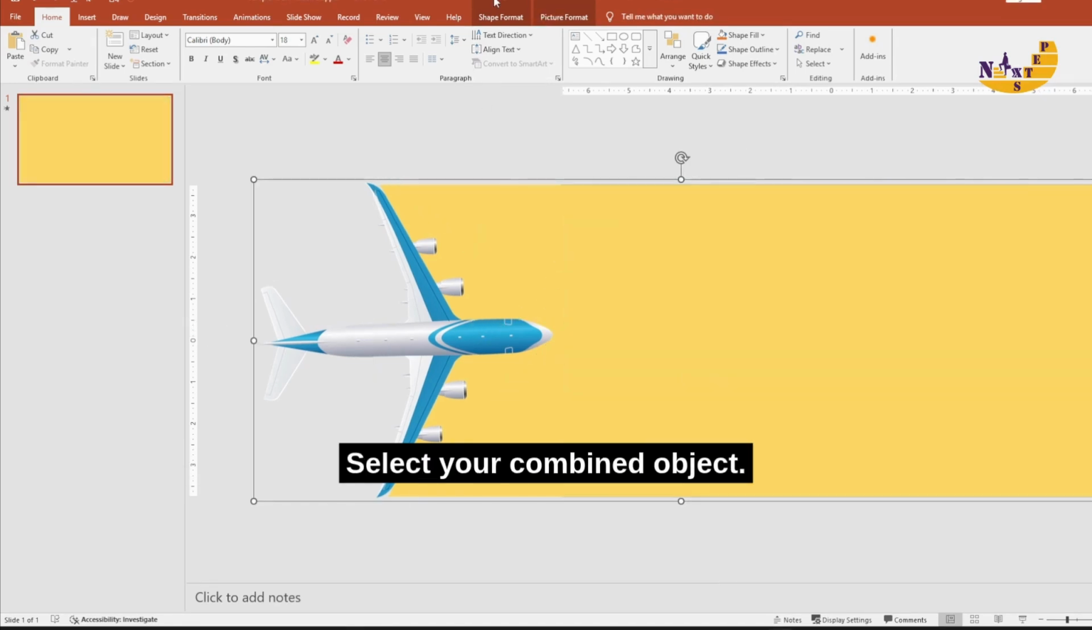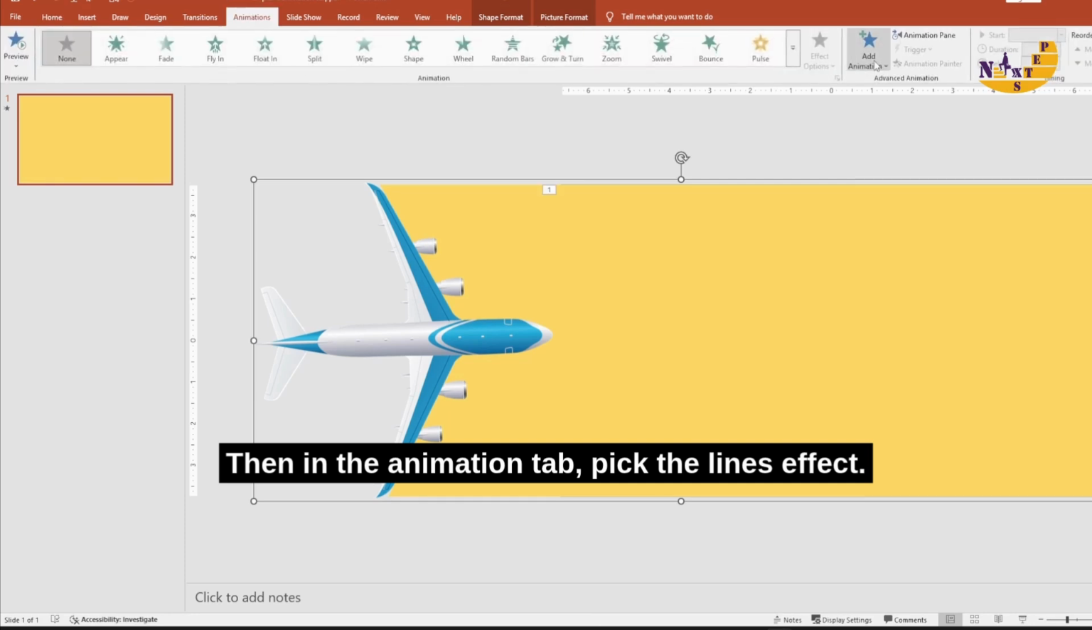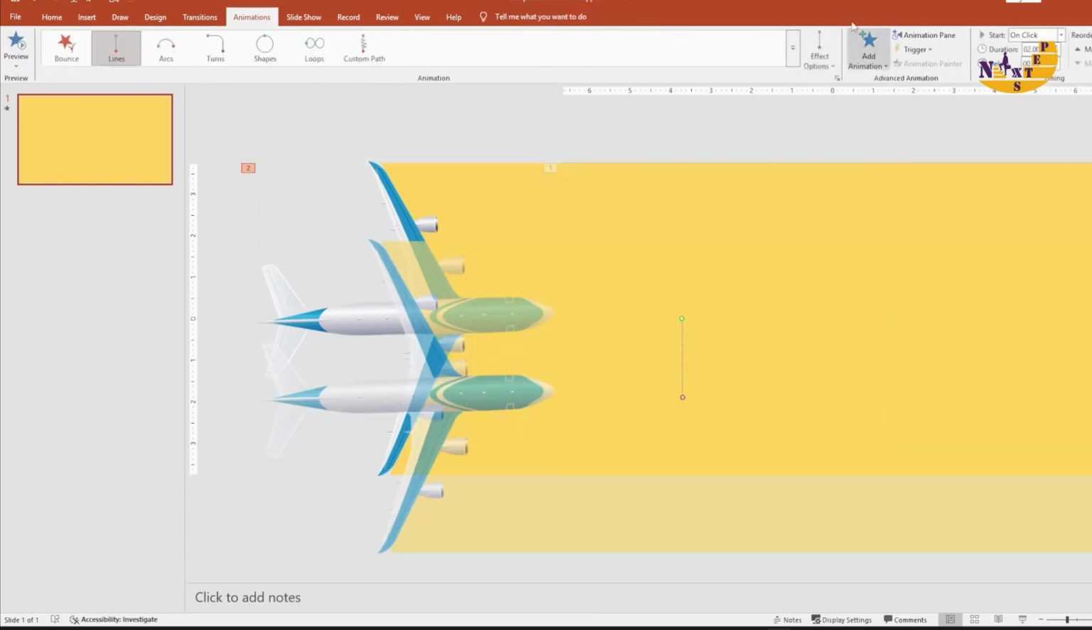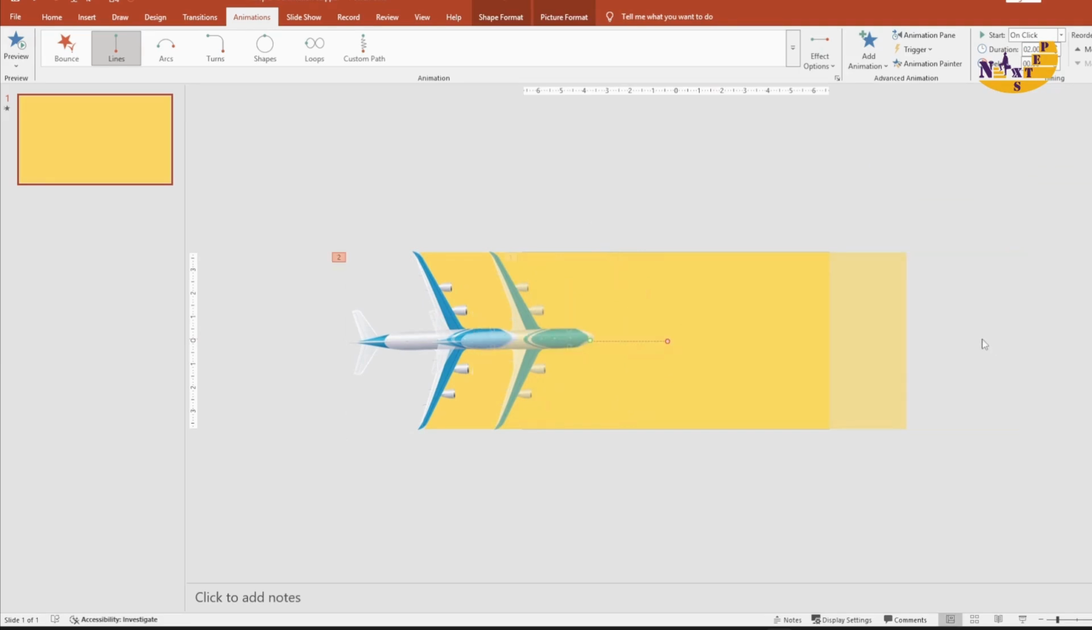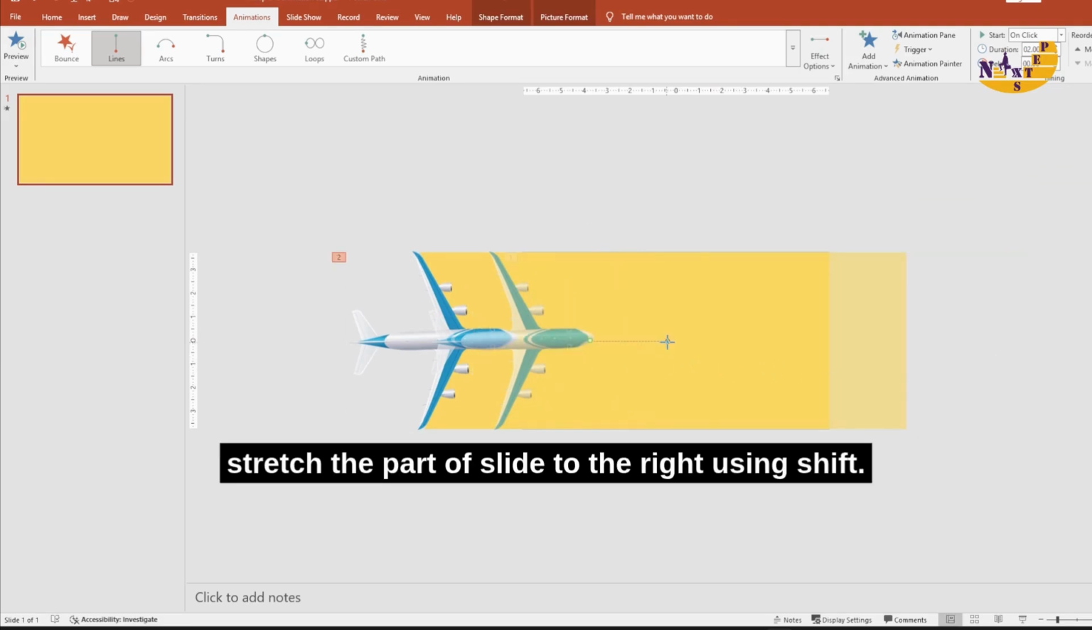Select your combined object, then in the animation tab, pick the lines effect. Change its direction to right from the effects option. And stretch the part of slide to the right using Shift.